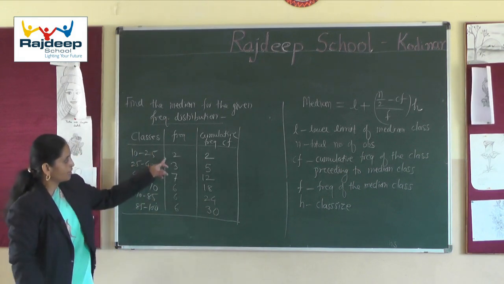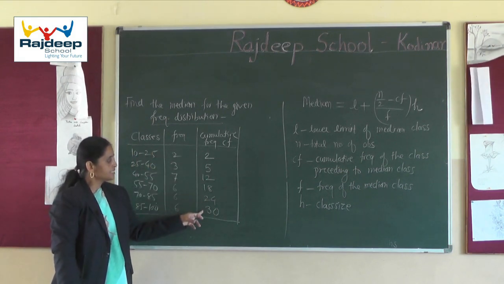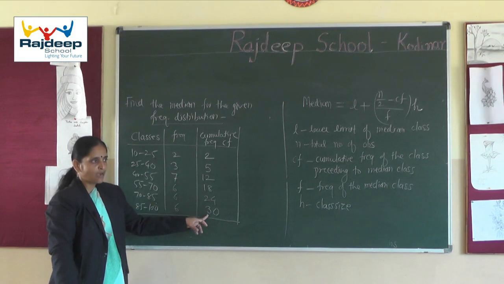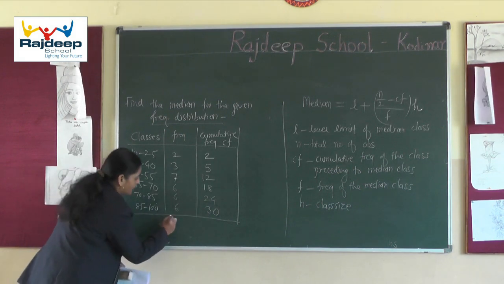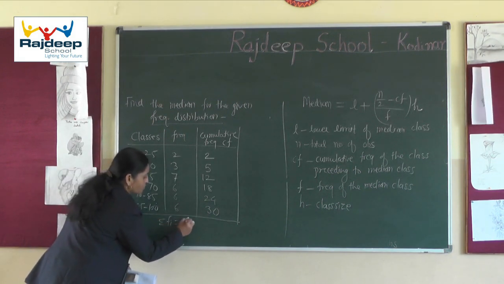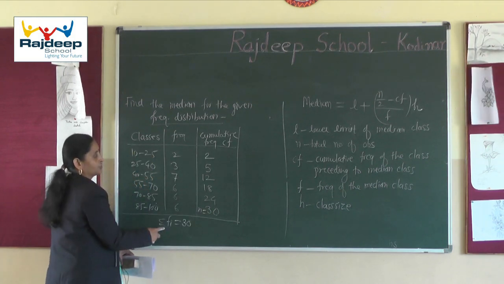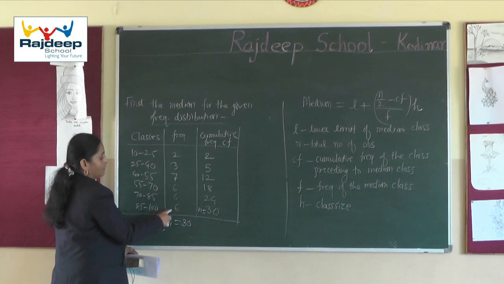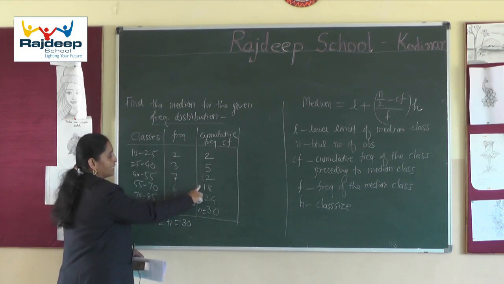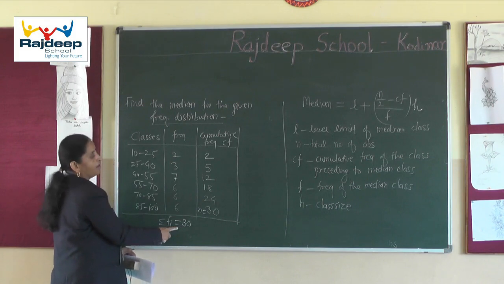If you add all these frequencies, this 30 is the sigma fi value, which is nothing but our n. The values will keep increasing up to sigma fi.